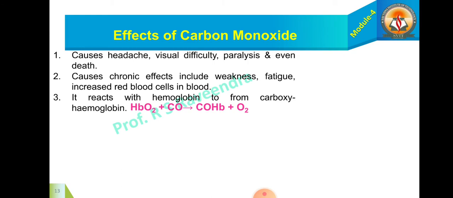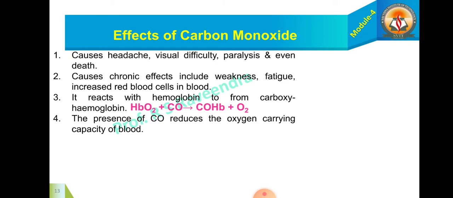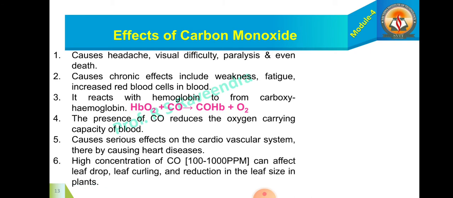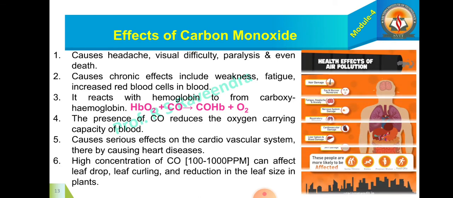This is the reaction: HbO2 plus CO gives COHb plus O2. The presence of carbon monoxide reduces the oxygen carrying capacity of blood and causes serious effects in the cardiovascular system, thereby causing heart disease. High concentration of CO can cause leaf drop, leaf curling, and reduction in leaf size in plants.